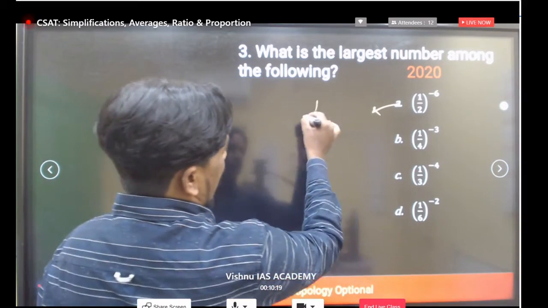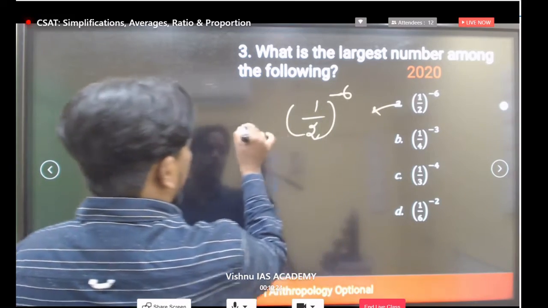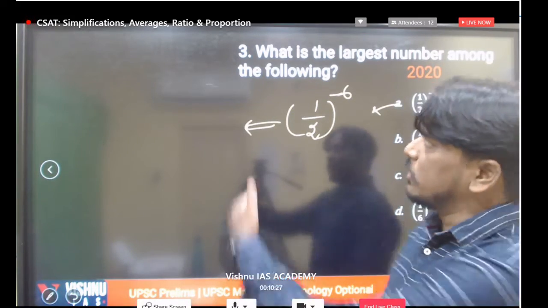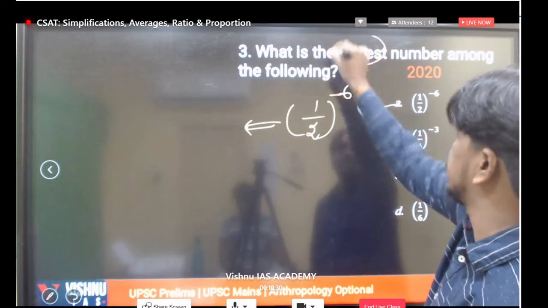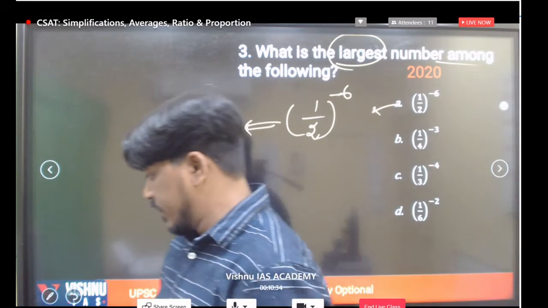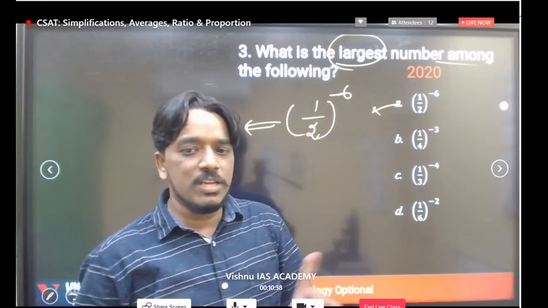Now whenever we have 1 by 2 whole to the power of minus 6, how can you write? Just tell me what is the equivalent value to this, or otherwise what you have to find out here is the largest number among these. What is the largest number among these? Just try to answer. Very good, Divya. We'll see what is the largest number here.